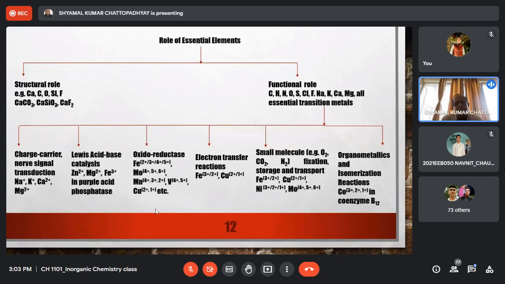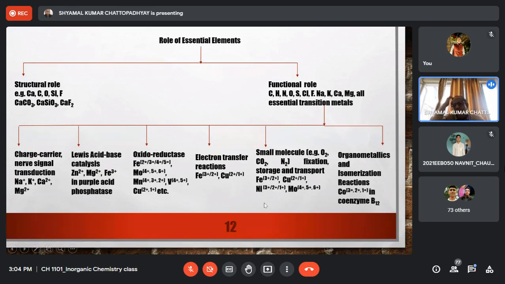Those are called oxidoreductase reactions. And again, we have iron, copper, and along with it we have molybdenum, vanadium, and manganese, which play this kind of role. There may be certain small molecule fixation, transport, etc. For instance, oxygen transport, nitrogen fixation, etc. So there we have iron, copper, nickel, and molybdenum.